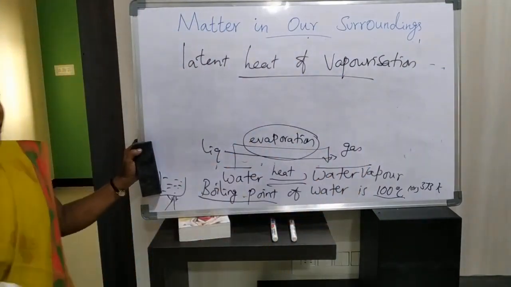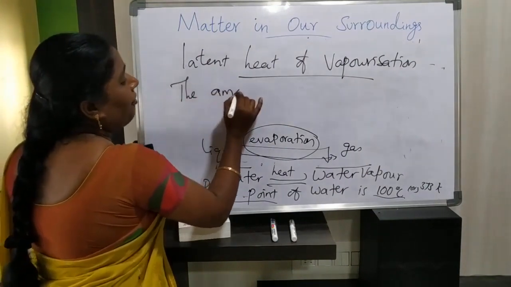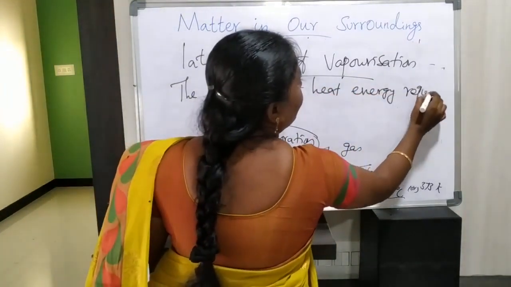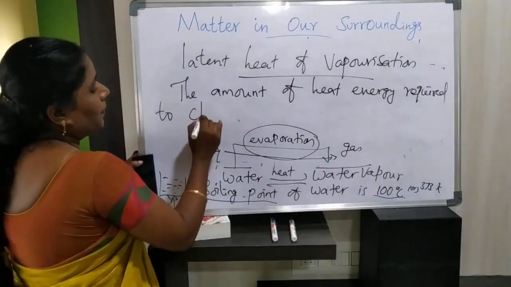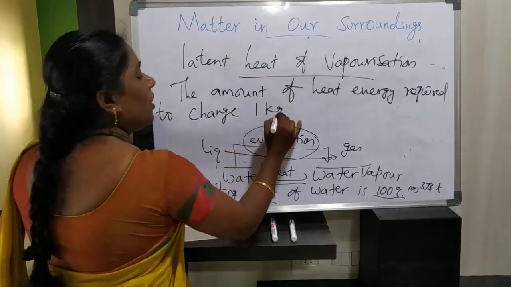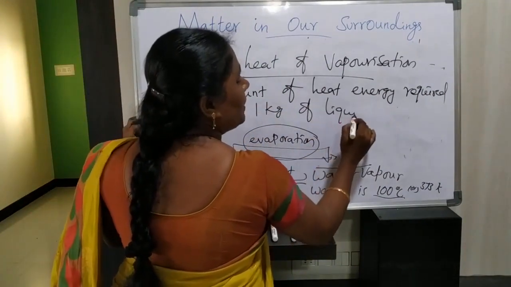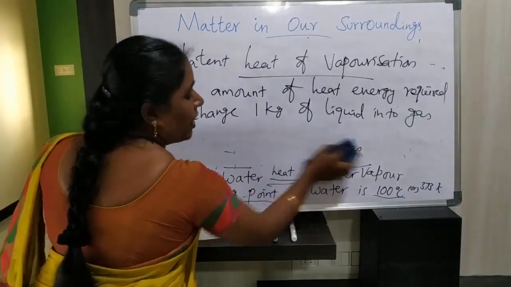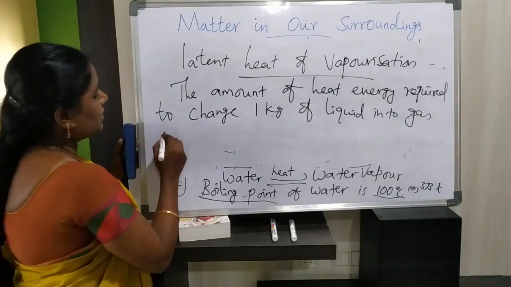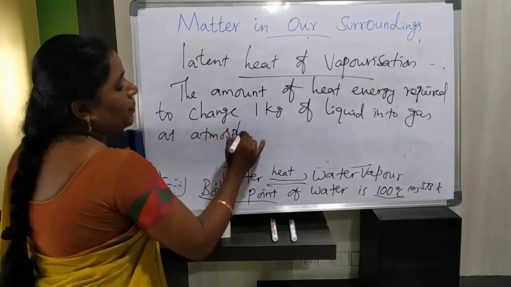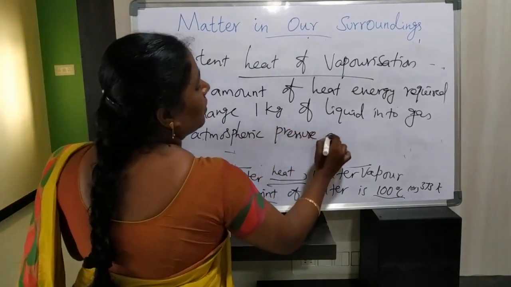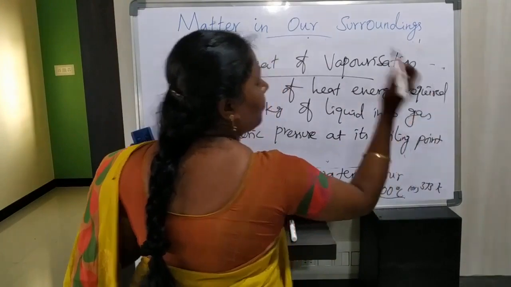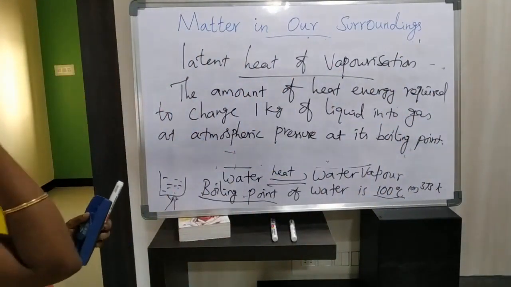So, what is meant by latent heat of vaporization? It is nothing but the amount of heat energy required to change 1 kg of liquid into gas at atmospheric pressure at its boiling point. This is called latent heat of vaporization.